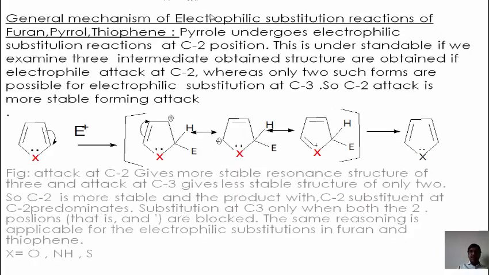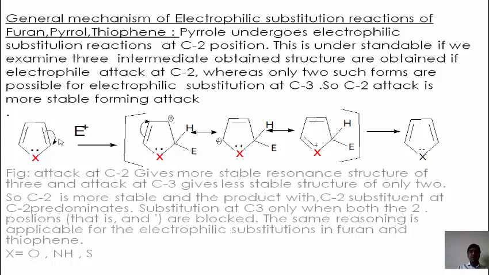The general mechanism of electrophilic substitution reactions of the furan, pyrrole and the thiophene. Pyrrole undergoes the electrophilic substitution reaction at carbon number 2 because there is a formation of the stable intermediates. This is understandable if we examine the intermediates obtained. If the electrophile attacks on carbon number 2, there is formation of the 3 intermediate structures. Here we can see the 3 intermediate structures. After breaking this bond, there is formation of the negative charge.